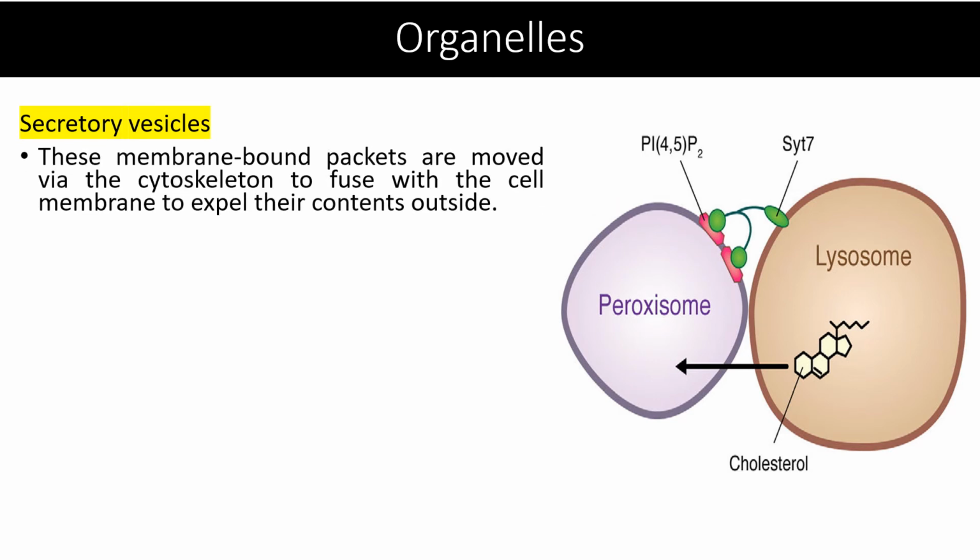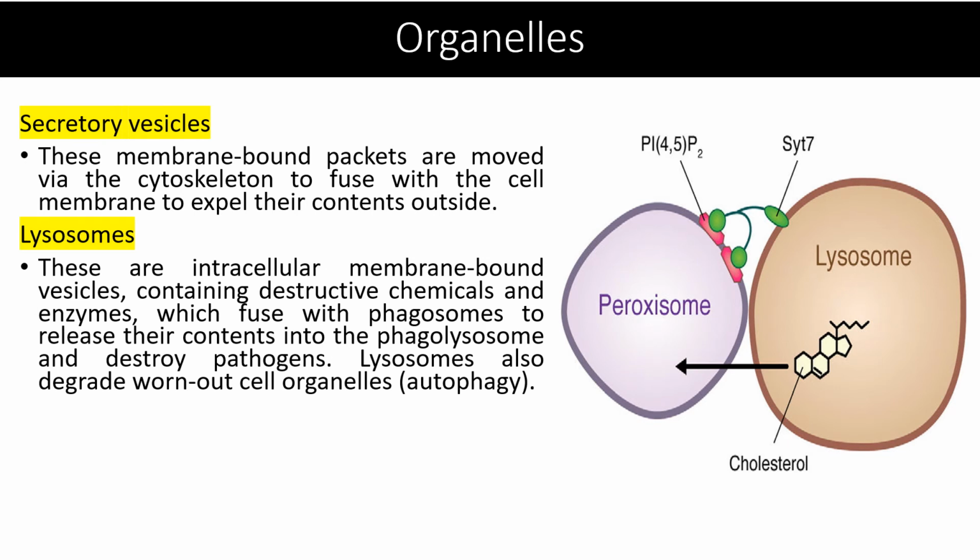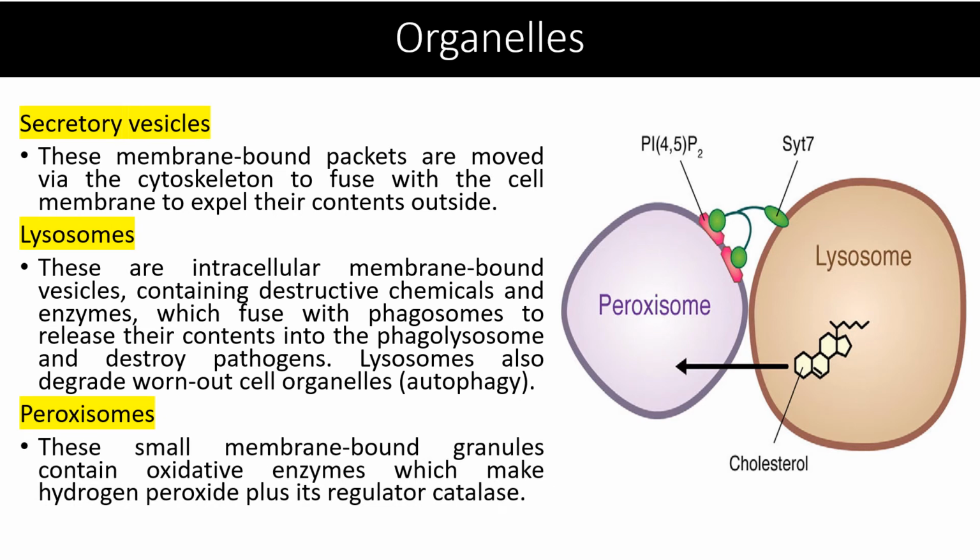Secretory vesicles. These membrane-bound packets are moved via the cytoskeleton to fuse with the cell membrane to expel their content outside. Lysosomes. These are intracellular membrane-bound vesicles containing destructive chemicals and enzymes which fuse with phagosomes to release their content into phagolysosomes and destroy pathogens. Lysosomes also degrade worn out cells, as we said before, by the process known as autophagy. Peroxisomes: these small membrane-bound granules contain oxidative enzymes which make hydrogen peroxide, plus its regulator catalase.